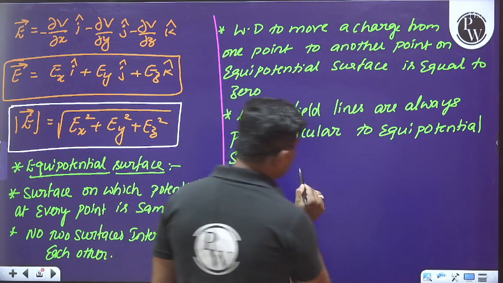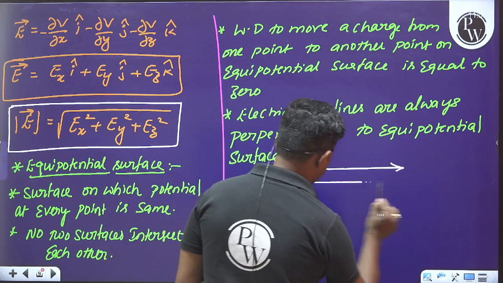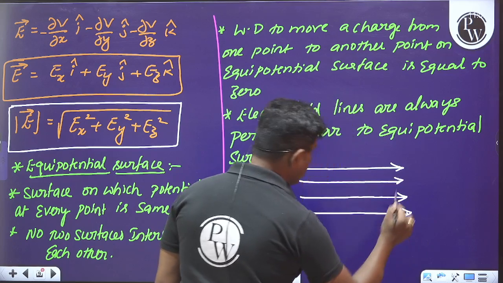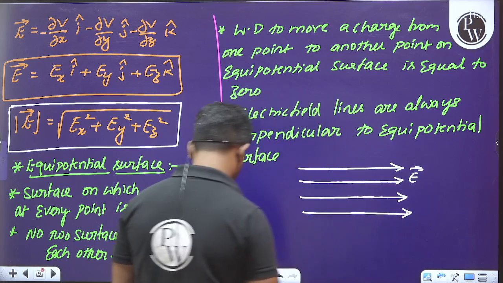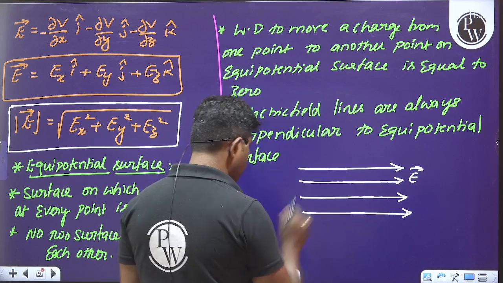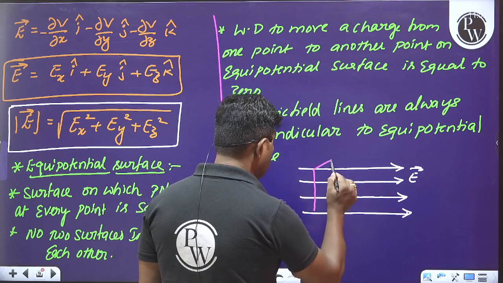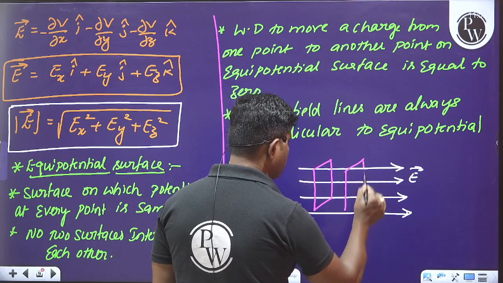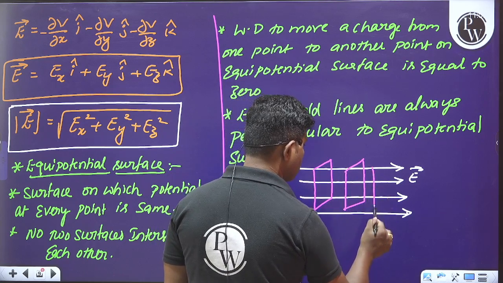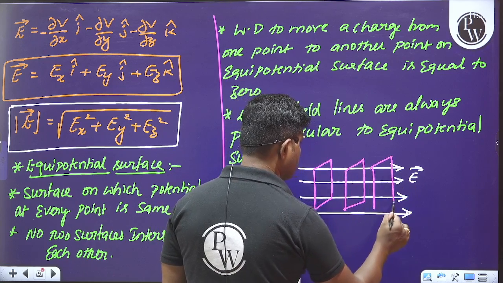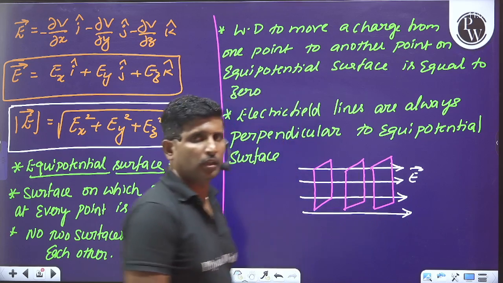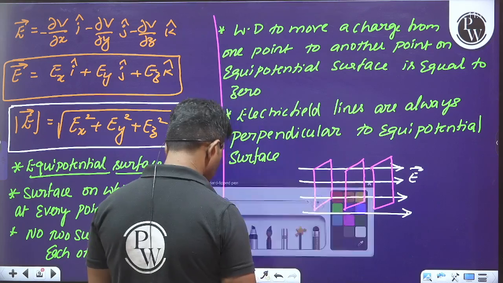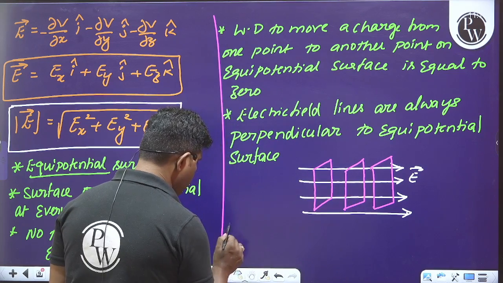For a uniform electric field, look at the diagram carefully, the equipotential surface will be a planar surface. So please observe these things here. This is the equipotential surface. Okay, so like that we have to think and analyze.